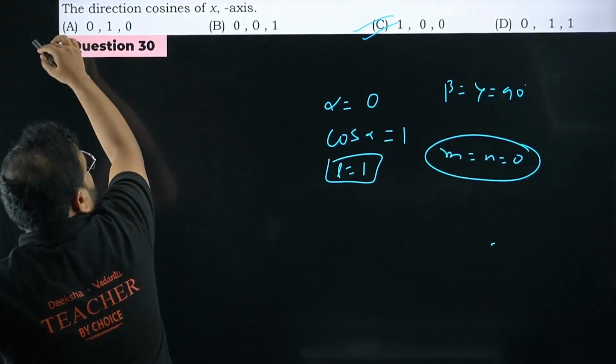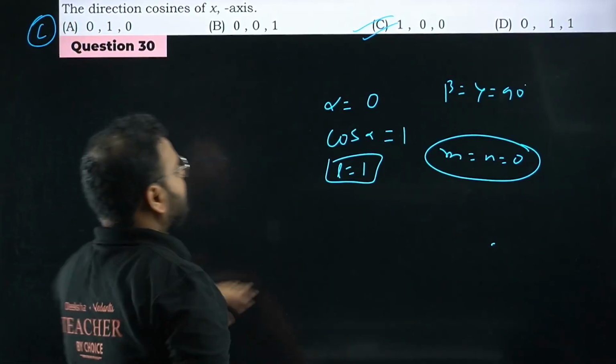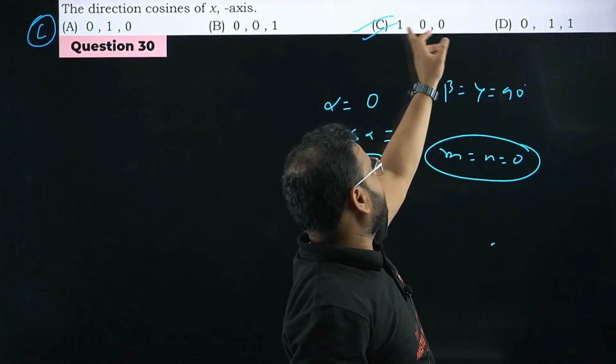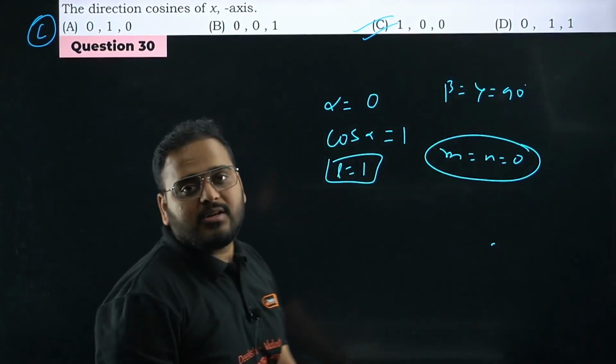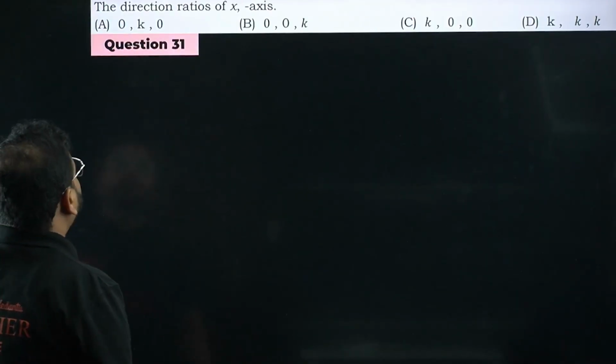L, M, and N, right? So option number C is correct. L is 1, M and N is 0. Please check. Done, sir.